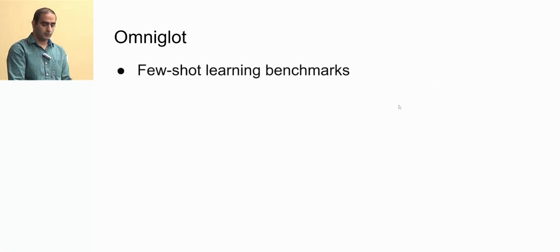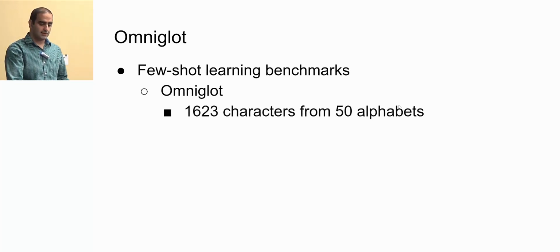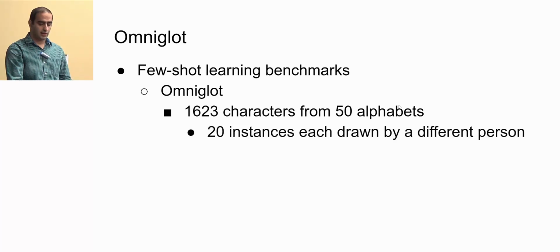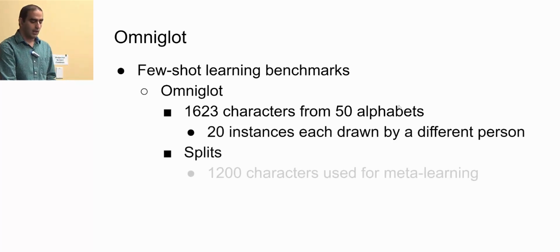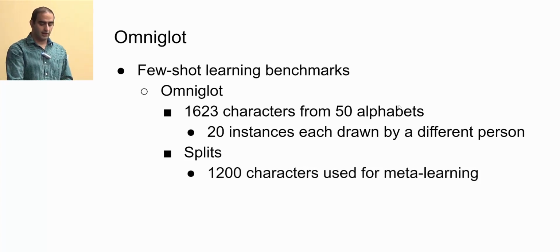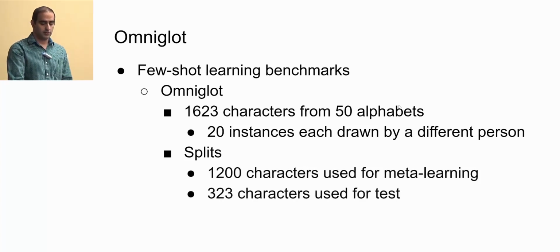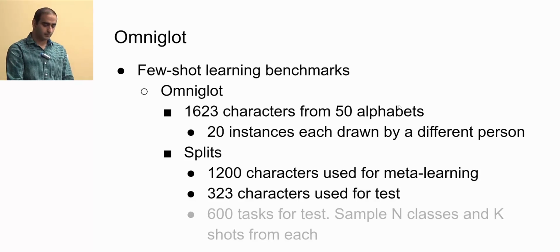So it actually works well. So this is the MAML paper. They have done it on Omniglot. So Omniglot is a few-shot learning benchmark, and it has 1623 characters from 50 different alphabets, and each character has 20 instances, each drawn by a different person. And it's split into 1,200 characters for meta-learning and 323 characters used for tests.